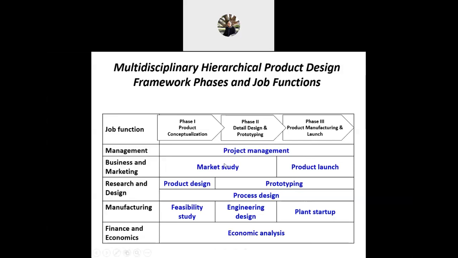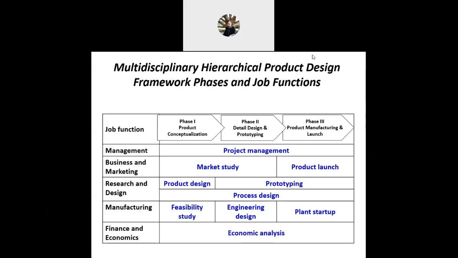Generally we begin with product conceptualization, followed by detail design and prototyping. If phase 1 and phase 2 are okay, we can proceed to manufacturing and launching the product, which is phase 3. So generally there are 3 phases.